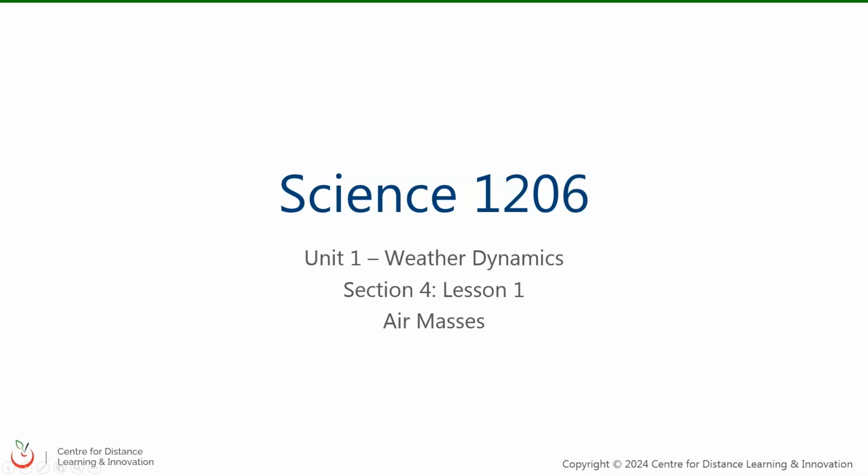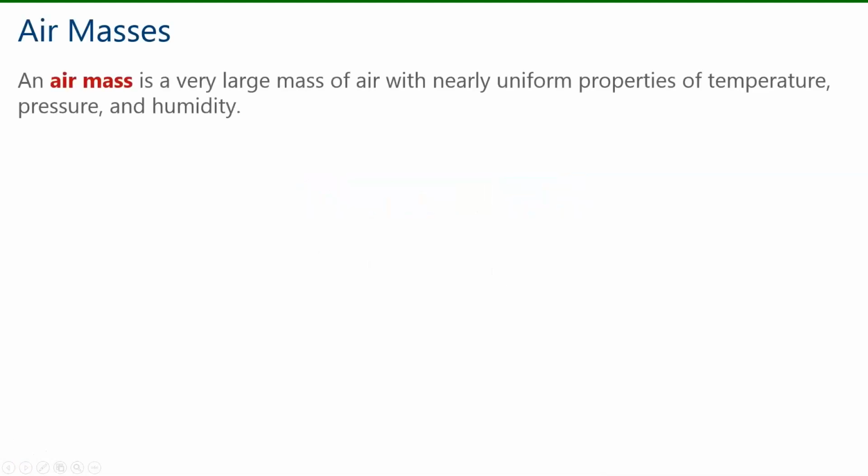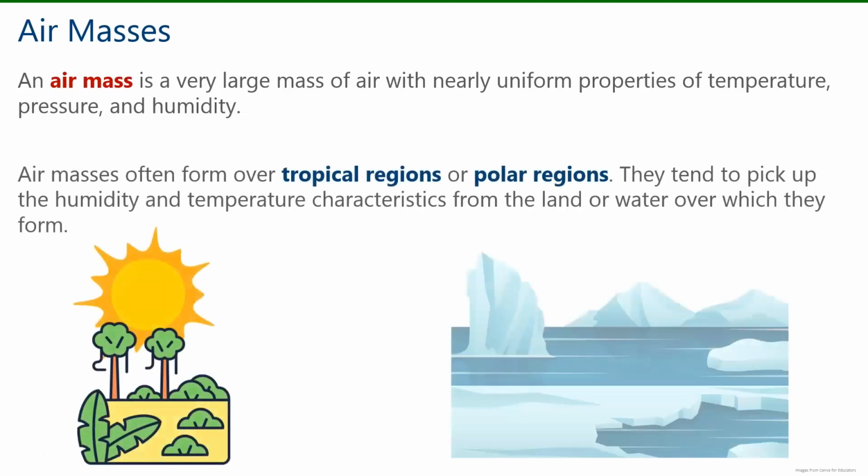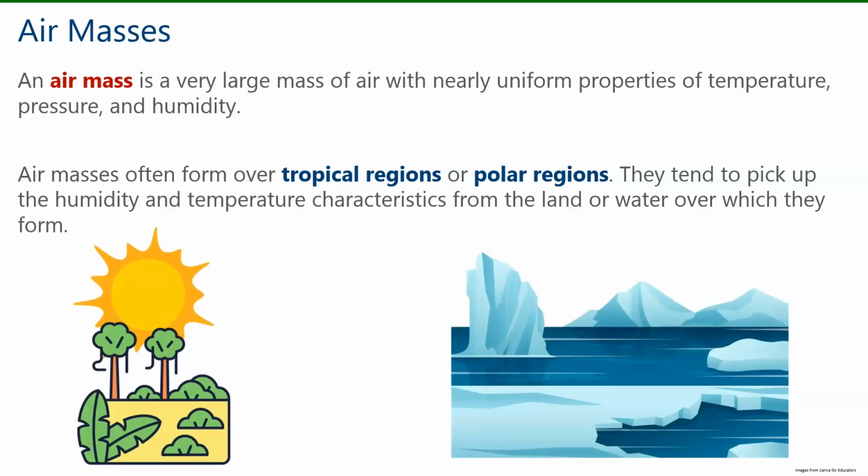Let's get started. An air mass is a very large mass of air with nearly uniform properties of temperature, pressure, and humidity. Air masses often form over tropical regions or polar regions. They tend to pick up the humidity and temperature characteristics from the land or water over which they form.